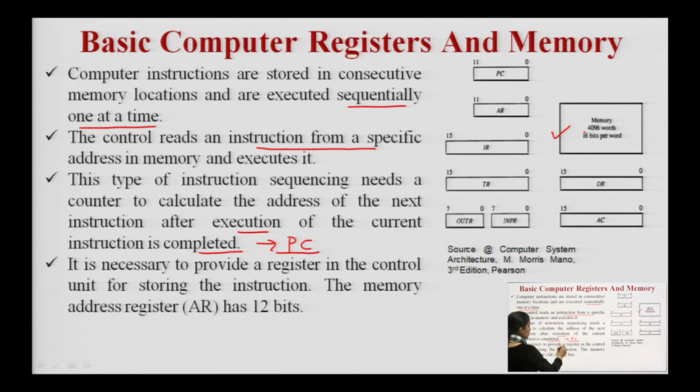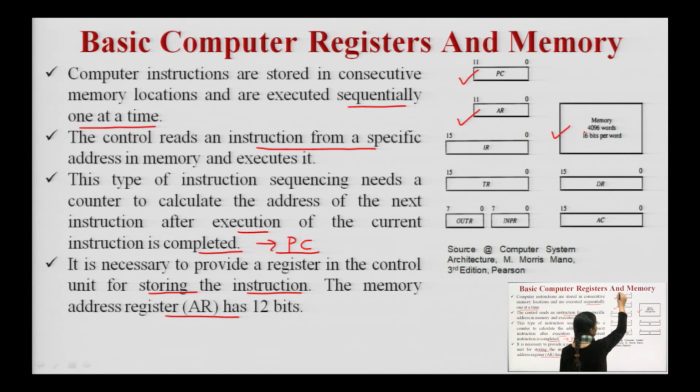Then it is necessary to provide a register in the control unit for storing addresses, and this is done by the address register, which has 12 bits. Again, the program counter, since it holds an address, will comprise 12 bits. Then we have the instruction register, which was told in the previous slide to comprise 3 fields. So, it is of 16 bit. This IR is basically divided into AR, OPR and I.